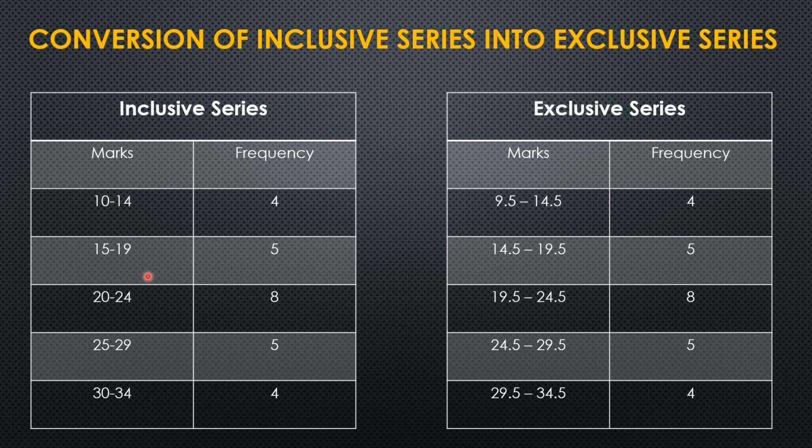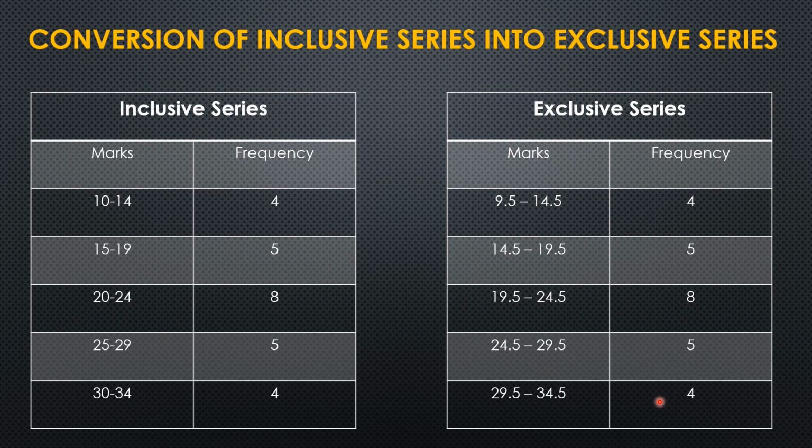Similarly, in all the classes, we will add 0.5 to the upper class limit and subtract 0.5 from the lower class limit. So it will become an exclusive series. Here it became 9.5 to 14.5, 14.5 to 19.5, 19.5 to 24.5, and likewise, whereas the frequency will remain the same.